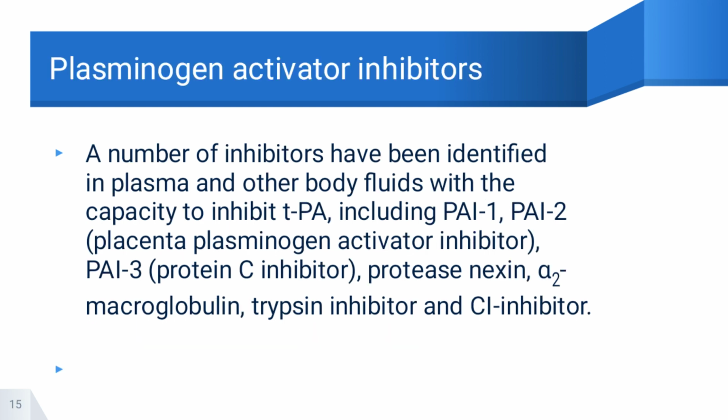Plasminogen activator inhibitors. A number of inhibitors have been identified in plasma and other body fluids with the capacity to inhibit TPA, including PAI-1 and PAI-2 plasminogen activator inhibitors, protease nexin, alpha-2 macroglobulin, the serpin inhibitors and C1 inhibitors.